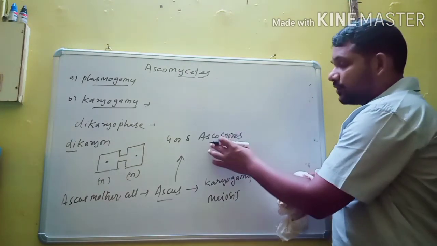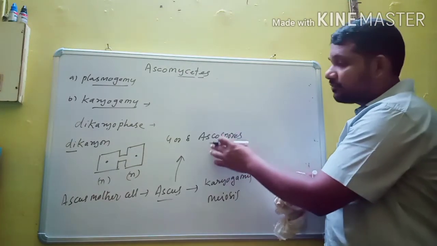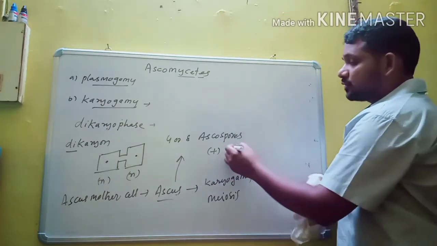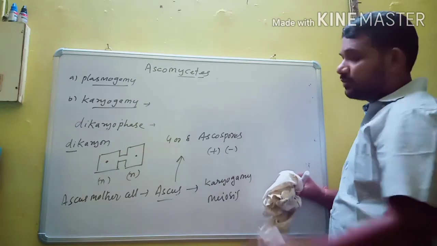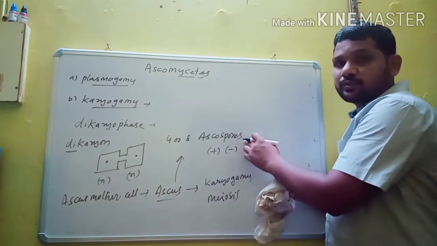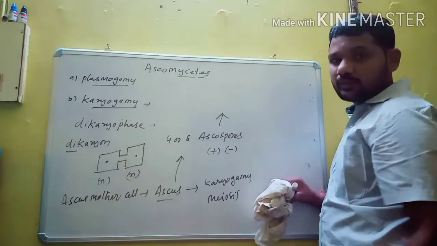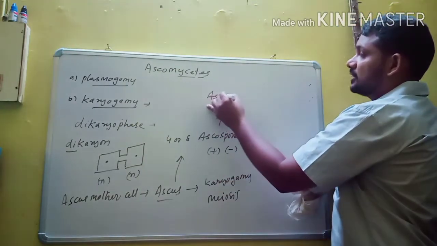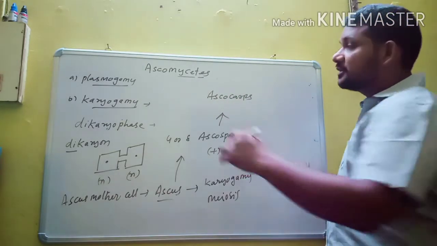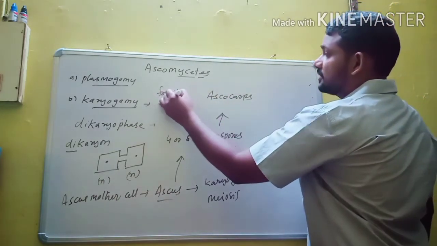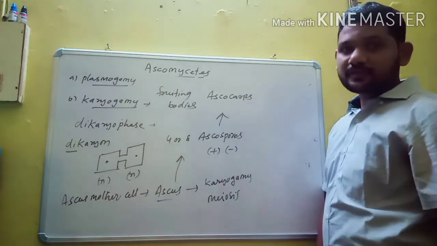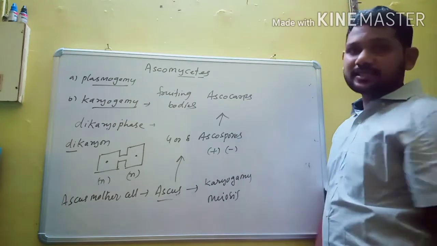Of the 4 to 8 ascospores, some act as one mating type and the remaining act as the other mating type. Both fuse to form another new mycelium. These ascospores are produced in special fruiting bodies known as ascocarps. The formation of fruiting bodies is one of the important characteristic features of kingdom Fungi, especially Ascomycetes and Basidiomycetes.